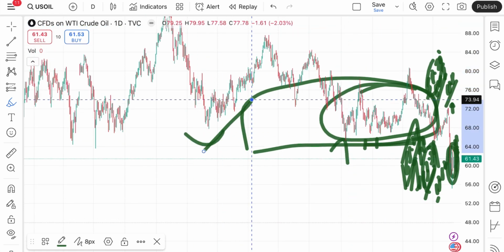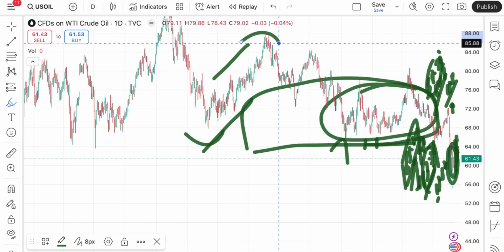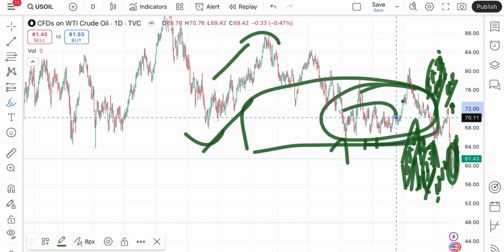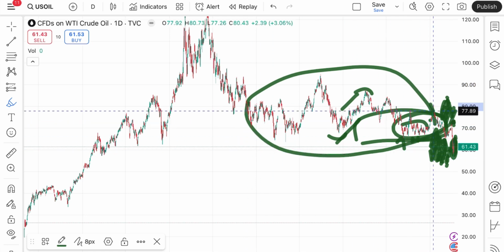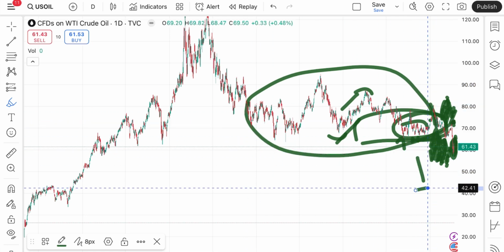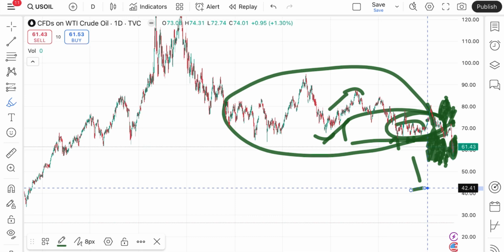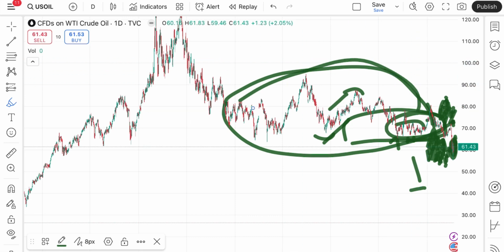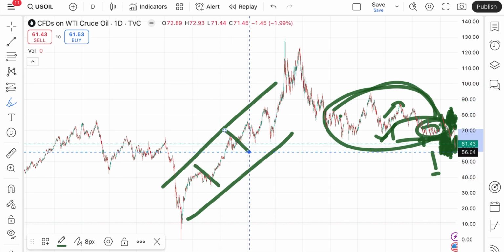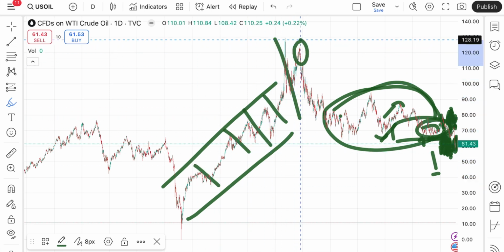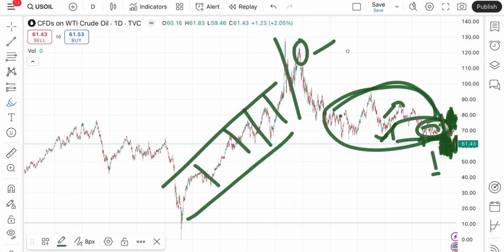If you look at this, a swing has formed and then there was an upside, so this was the zone where the price was moving for so long. If you look at the longer view, it was a particular zone. As soon as the zone breakout happened, we saw a further downfall. The price of crude mostly moves in this particular level, and after the lockdown it was moving in this particular zone, and this was the war situation where the price was moving.